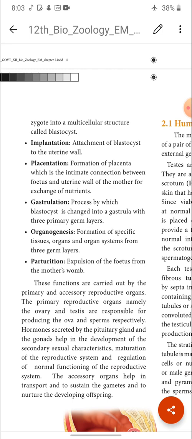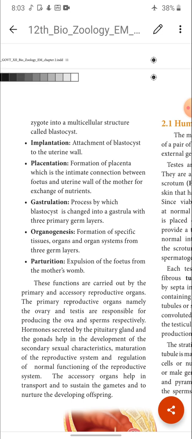Like that, the whole body, the whole structure of an organism, is formed from the three germ layers, and this is called what? Organogenesis.